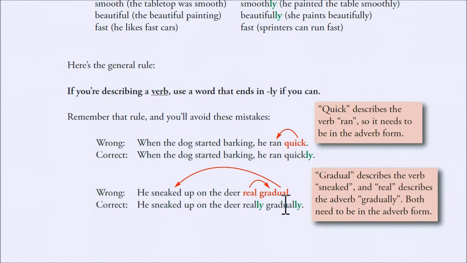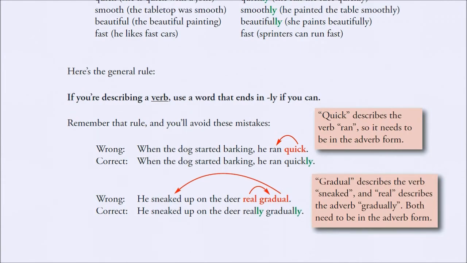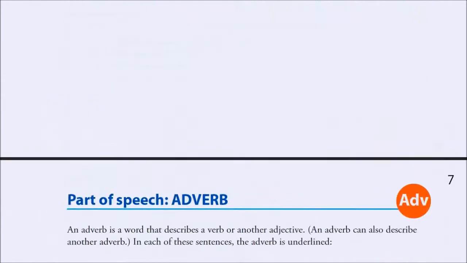And since these are both adverbs, and gradually is describing how he sneaked, it's an adverb. They need to end in ly. So it's pretty easy to remember. Most adverbs end in ly. Not all, but most.